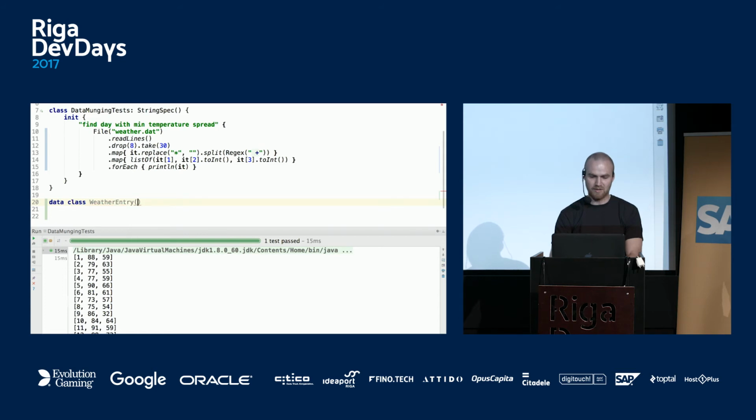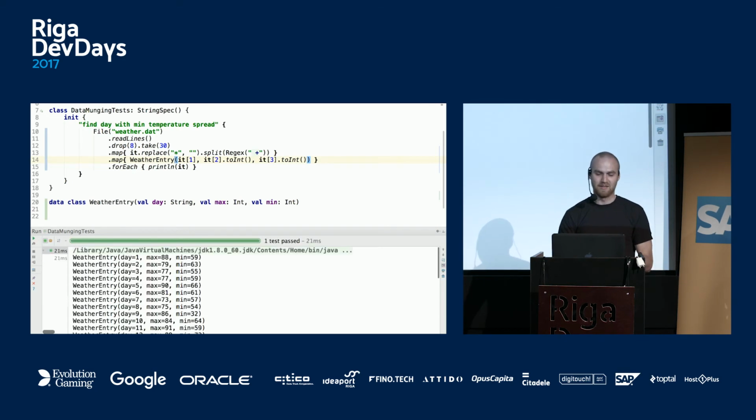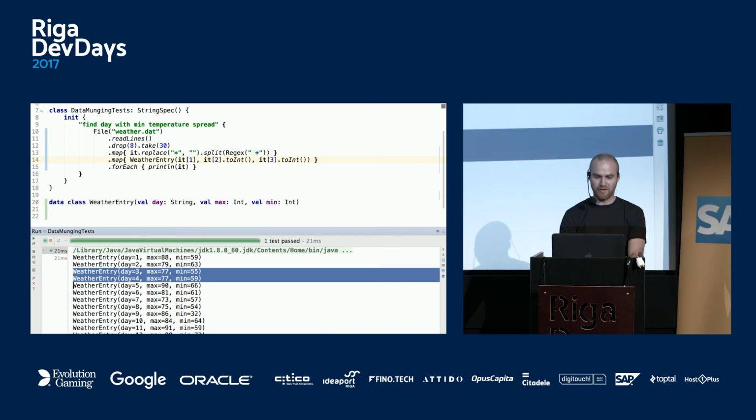This entry has day, which is a string, max temperature, which is an int, and min temperature, which is an int. So we could use this WeatherEntry here instead of this. It's like a sealed class, like a case class in Scala. It has similar hashCode, equality, copy constructor, and so on. So we can see now the output with entries.